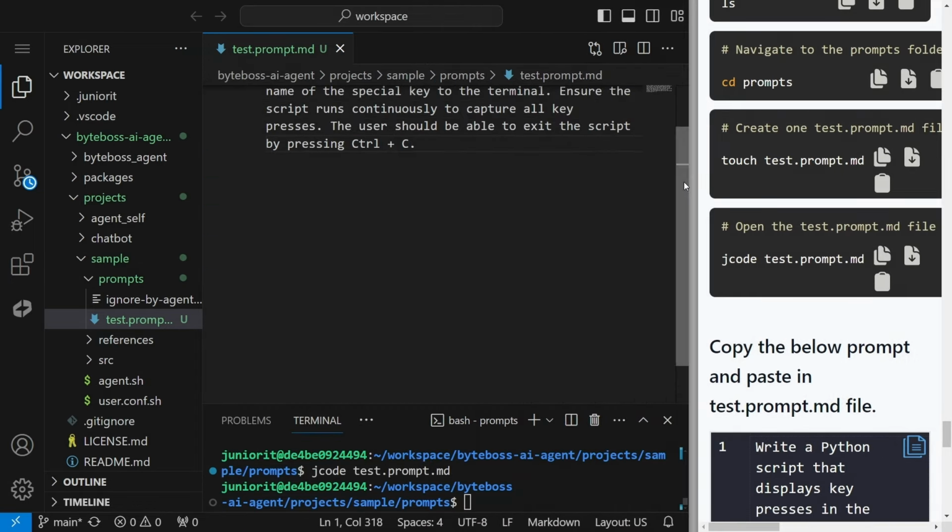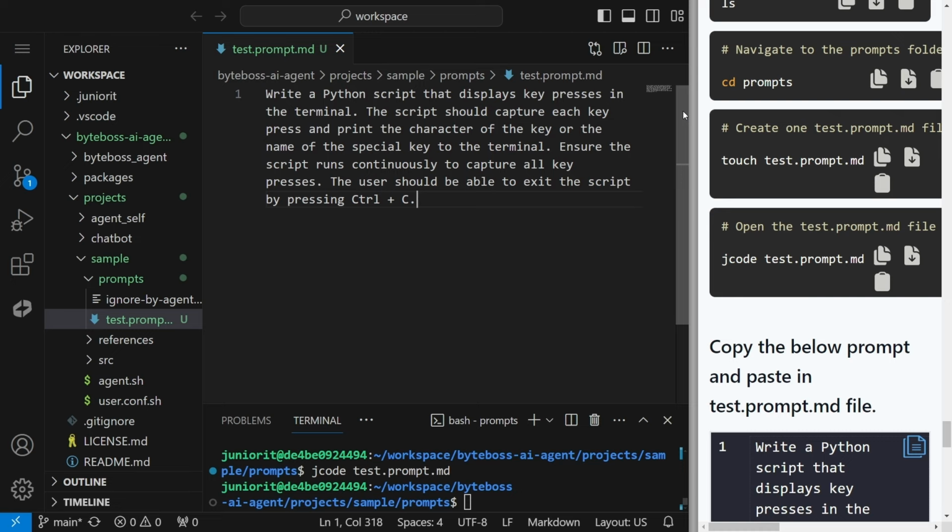We want to write a Python script that displays key presses in the terminal. Every time you press a key, the terminal will show which key you are pressing. The script will capture each key press and print the character of the key, or the number, or the name of the special key to the terminal. We also want a way to exit the script, because otherwise it will loop forever. So the user should be able to exit the script by pressing Ctrl+C. Using this prompt, we also know that we need a way to exit the loop as well.